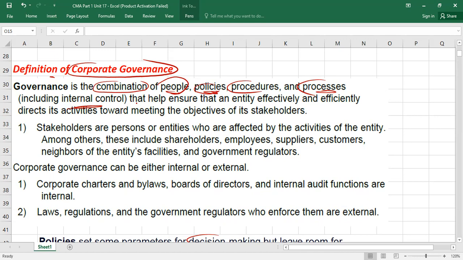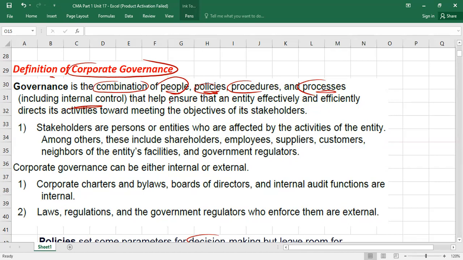For example, we may install cameras to reduce the risk of theft. Right or wrong? We can install a biometric system to ensure attendance on time, so people are not paid for the time for which they didn't work. To mitigate the risk, we may need a double signature on checks to avoid fake payments. So actions taken by management to mitigate the risk are called internal control. So for good governance, we need people, policies, procedures, and processes, including internal controls.